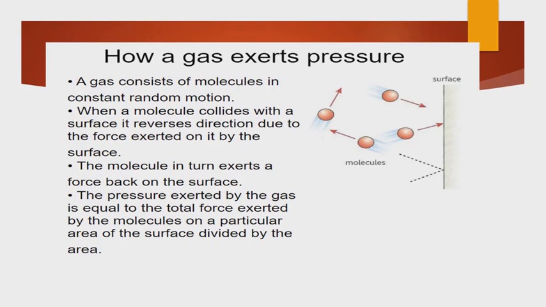How a gas exerts pressure. A gas consists of molecules in constant random motion. When a molecule collides with a surface, it reverses direction due to the force exerted by the surface. The molecules in turn exert a force back on the surface. The pressure exerted by the gas is equal to the total force exerted by the molecules on a particular area of surface divided by the area. So pressure equals force per area.